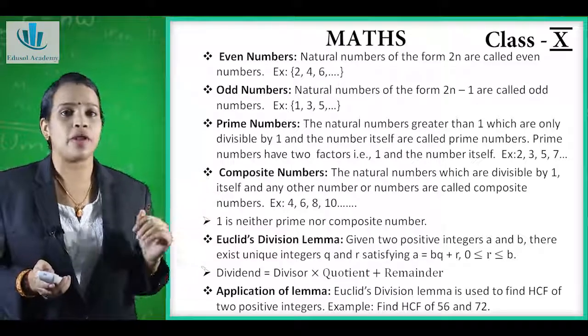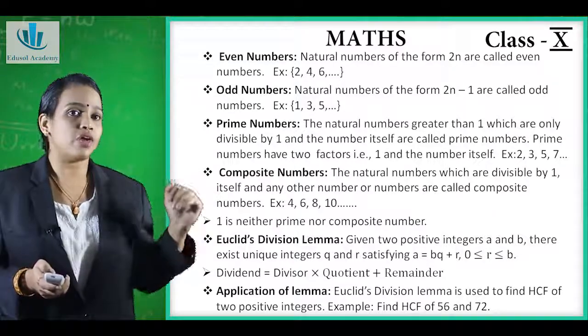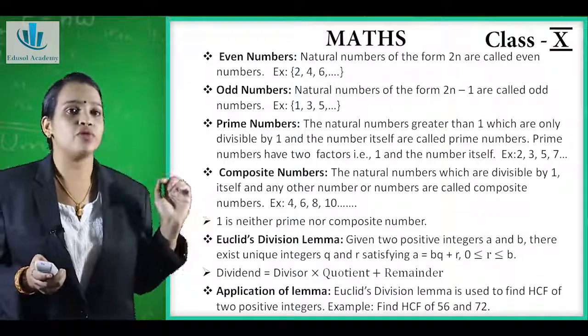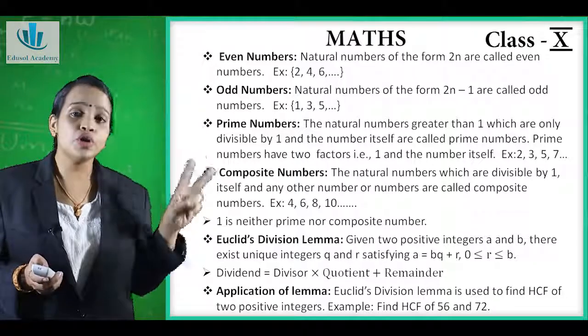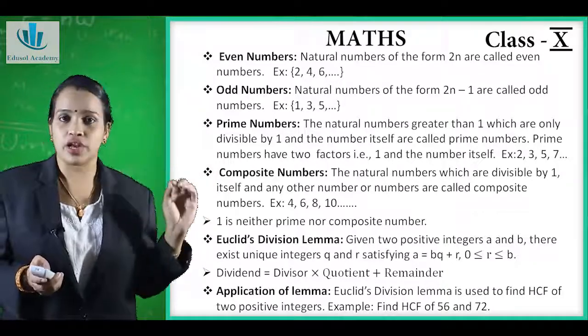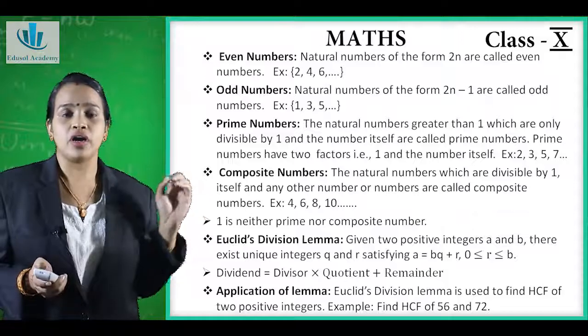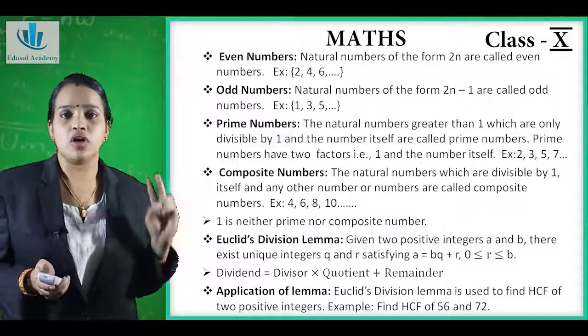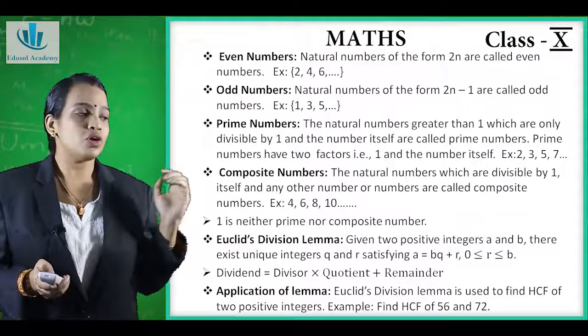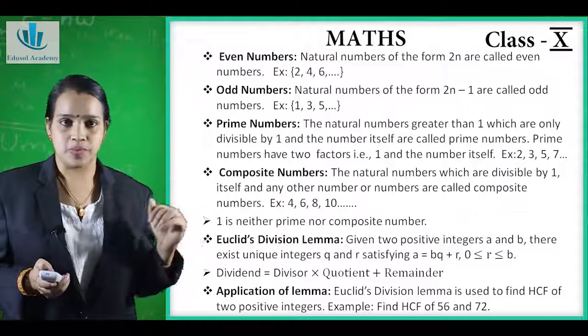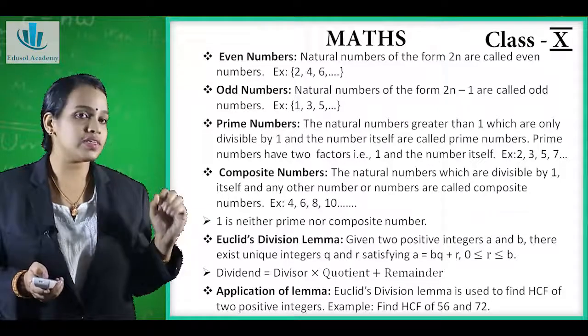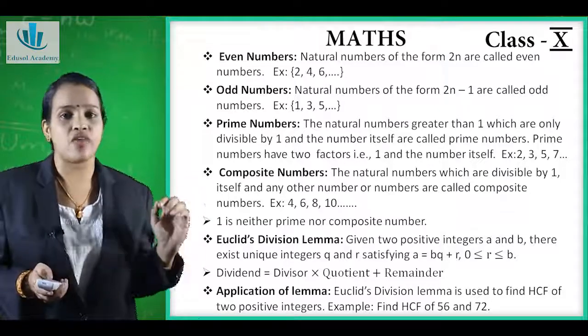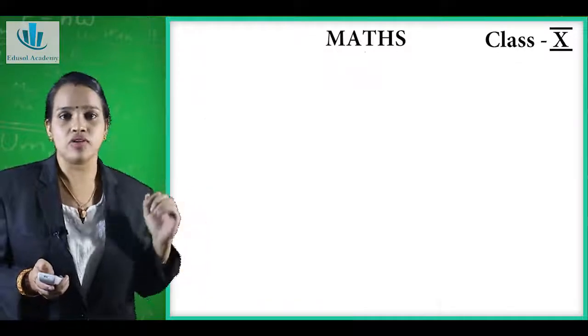Now how to apply the lemma, that we will see. Euclid's division lemma is applied to find the HCF of two positive integers. That means we are using this division lemma to find out the HCF of two positive integers. To understand it, we will take an example. The example is 56 and 72, we have to find the HCF of them. How will we find it out?